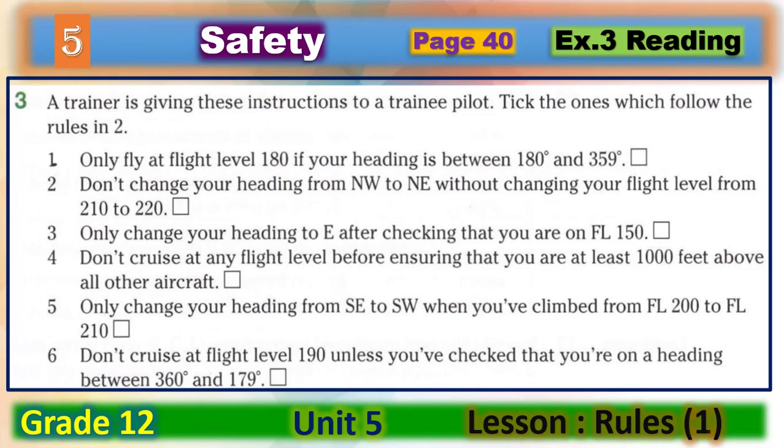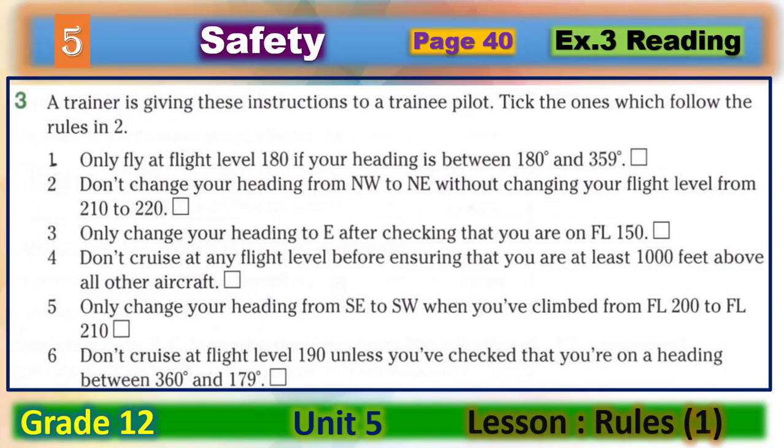Now let's move to exercise number 3. A trainer is giving these instructions to a trainee pilot. Take the ones which follow the rules in exercise number 2. You have to read the sentences carefully, and if the sentences follow the rules in exercise number 2, just tick them. If they are not following the rules, just leave them. Don't put a tick. You have 5 minutes to do the activity. When you finish, please play the video again to check your answer.